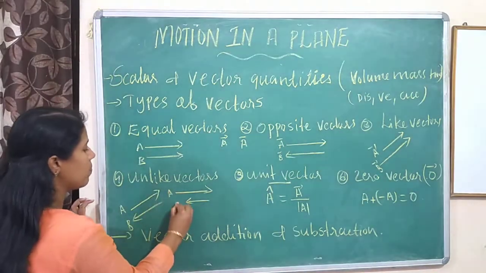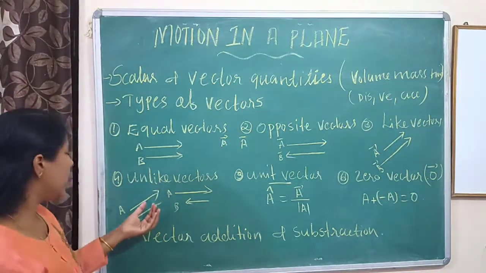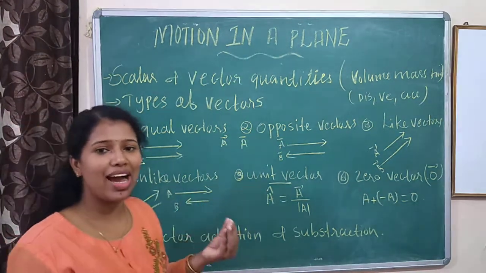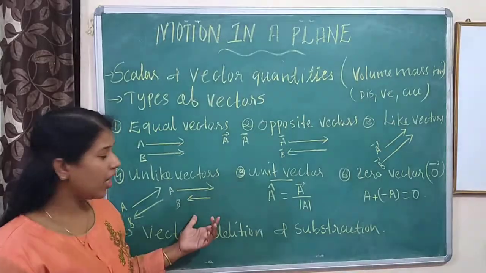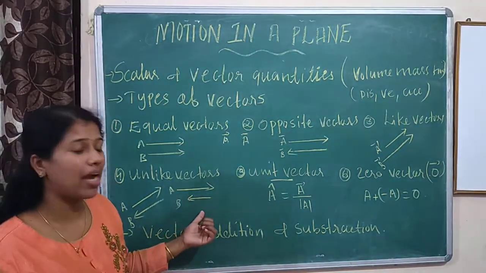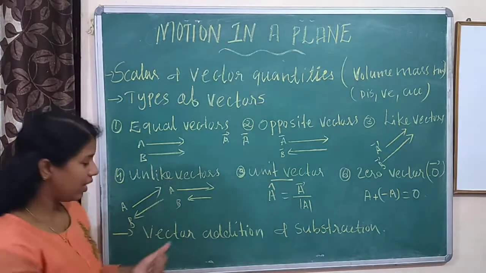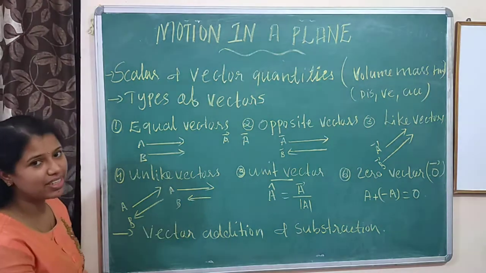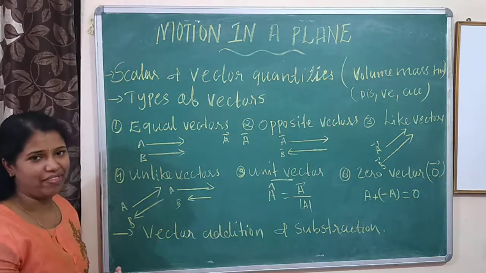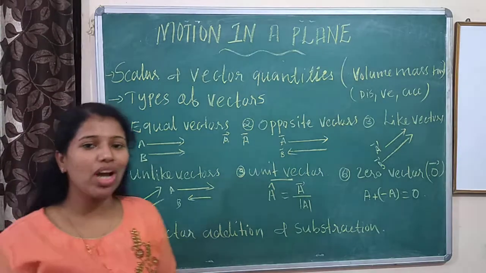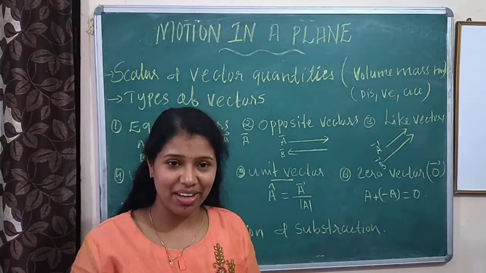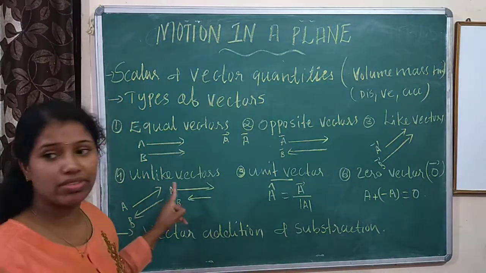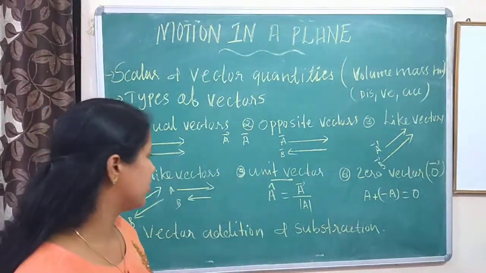Then unlike vectors. There are also two vectors A and B. I have drawn two diagrams. In the first case the magnitude is equal, the length is equal. In the second case the length is different. The magnitude may be equal or different, and the direction is opposite. This type of vectors is known as unlike vectors.